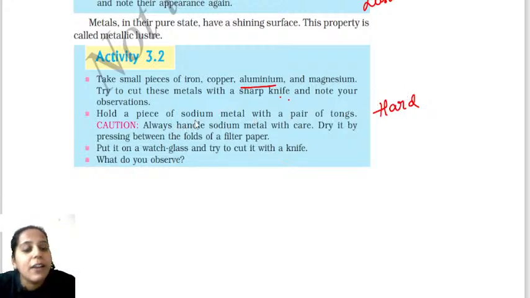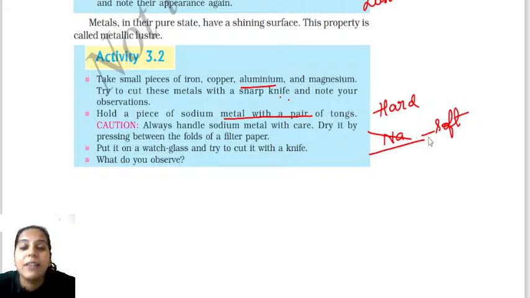And they have also given here, hold a piece of sodium metal with a pair of tongs. You always have to take care about this because sodium is a very highly reactive metal. So when we use this metal, what happens? Sodium in a watch glass, we can easily cut the sodium with the help of a knife because it is a soft metal. Sodium is the soft metal. It can be easily cut with the help of a knife.